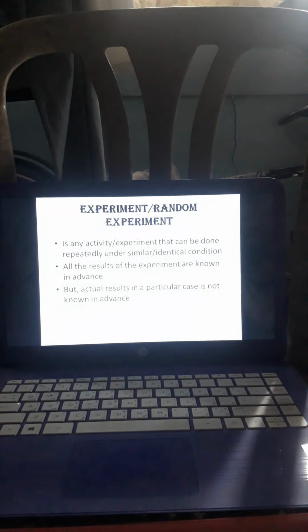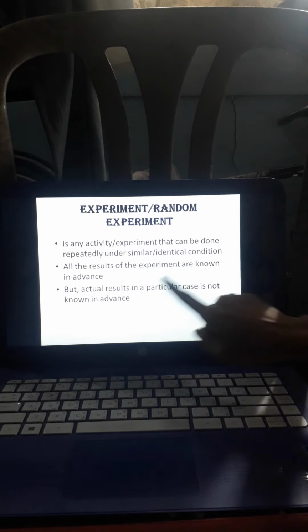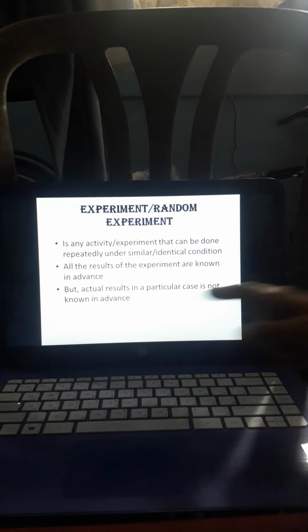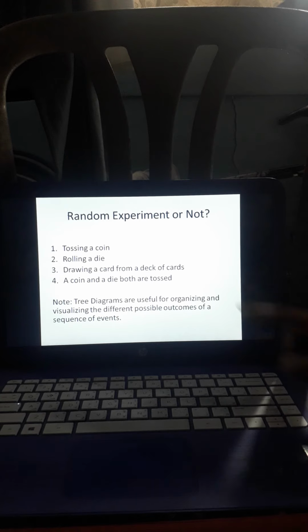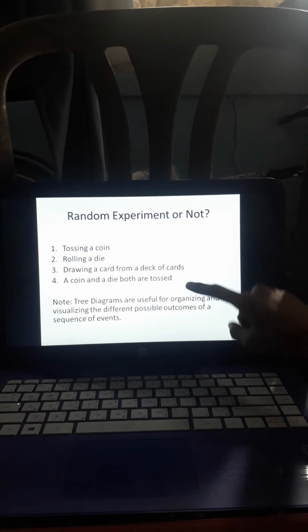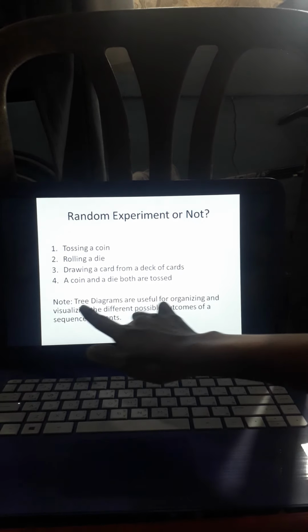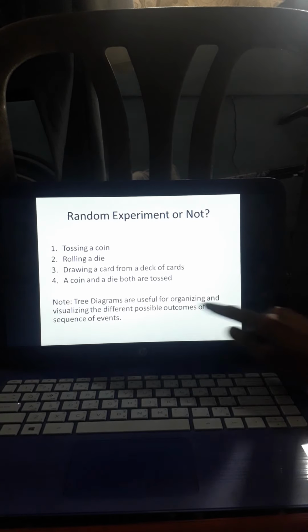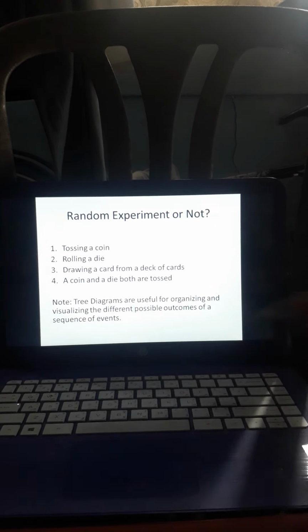So, we knew the results in advance. And then, but the actual results in a particular case is not known in advance. So, hindi tayo sigurado na kapag ka-roll natin yan, kung ano yung lalabas. So, lahat po ng given natin na to ay random experiment. And then we have the note here. Tree diagrams are useful for organizing and visualizing the different possible outcomes of a sequence of events.